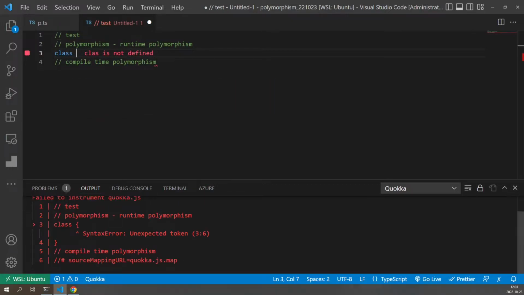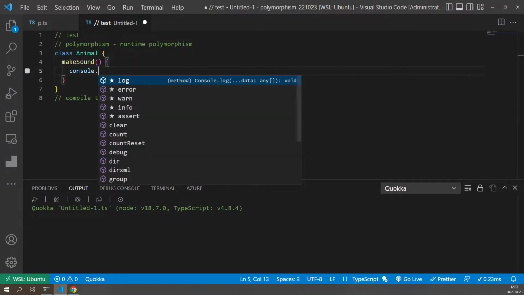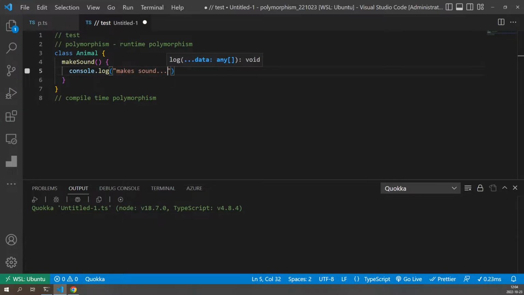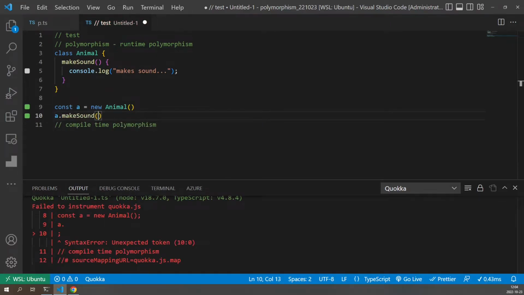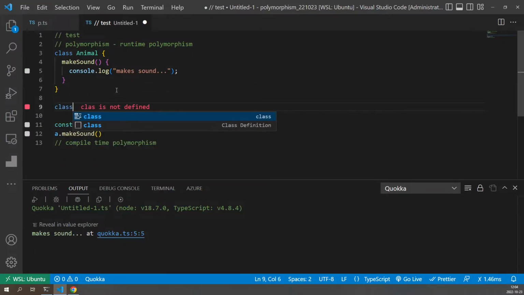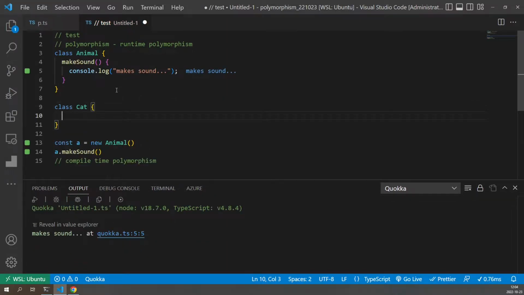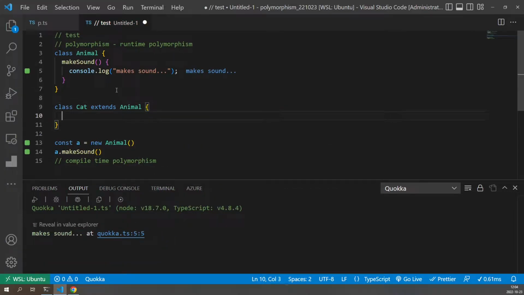Let me just write an animal class. This will have one method, which I would say make sound. What it should do is basically just say make sound. And if I now instantiate an animal and I say a.make sound, then we see that I get the make sound. That's good. But what if I want to create a child? So another class which will also be an animal. Let's say I'll make a cat class, and this will inherit from animal, right? Like that. So it extends animal.